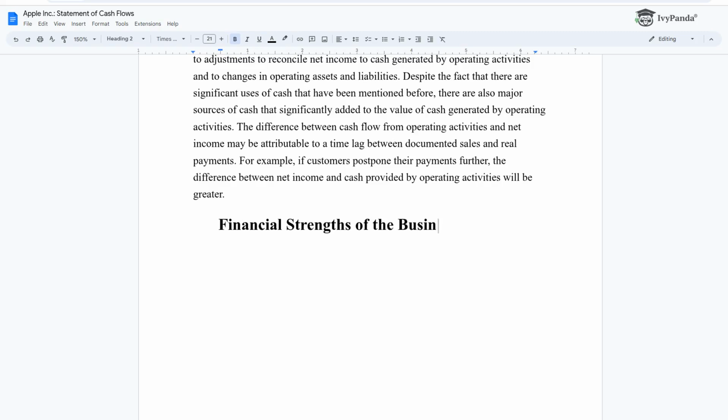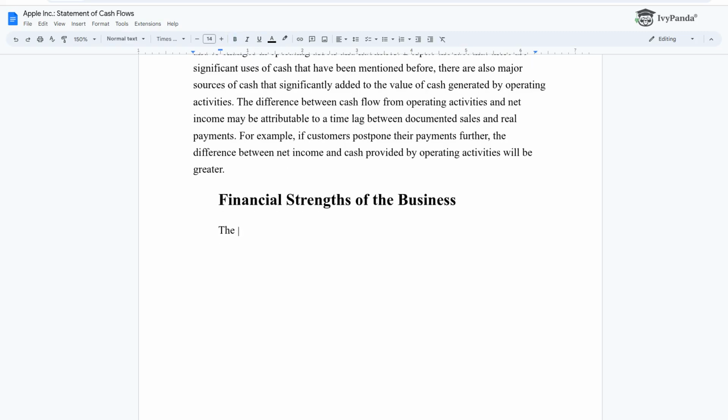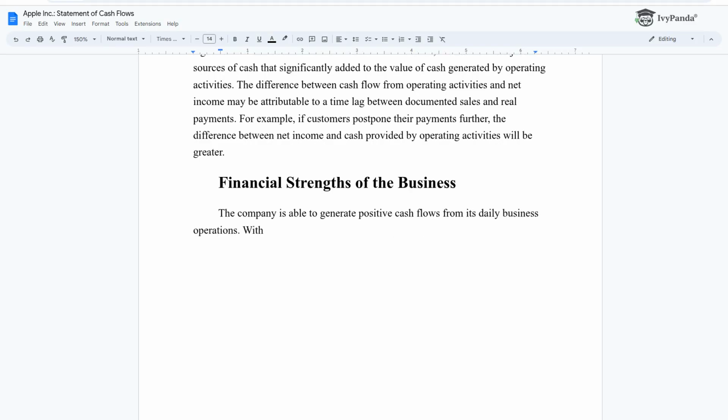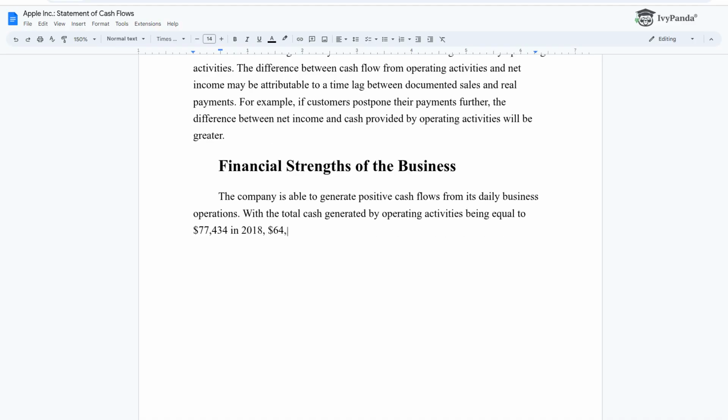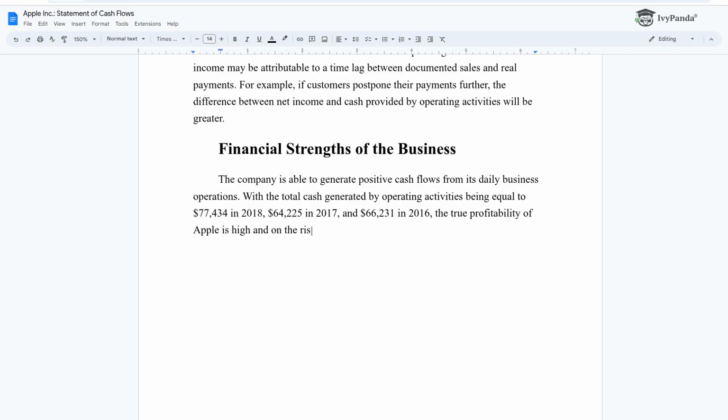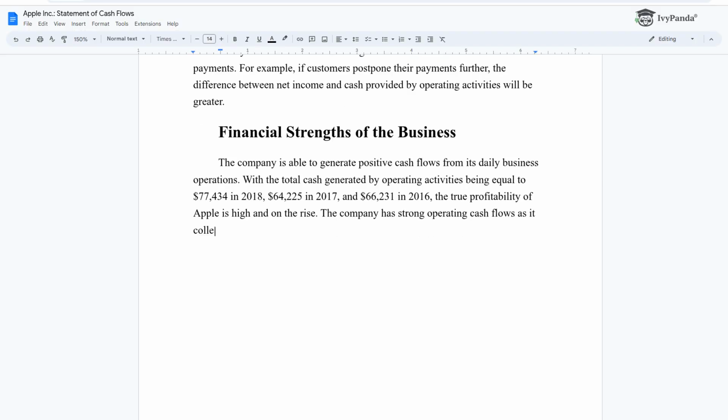Financial strengths of the business. The company is able to generate positive cash flows from its daily business operations, with the total cash generated by operating activities being equal to $77,434 in 2018, $64,225 in 2017, and $66,231 in 2016. The true profitability of Apple is high and on the rise.